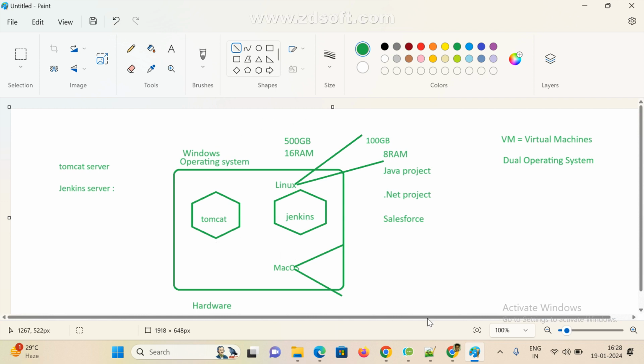So like this, we have to share existing resources. We can configure many systems like this, but obviously system performance goes down. That is the main problem here. Now got it, Karthik? Yes, sir. Why does system performance go down? Total 16 GB. For Linux, I gave 8 GB RAM, 100 GB. For Mac OS also again I am allocating 4 GB RAM and some memory space also. So because of this, system performance goes down. Clear?